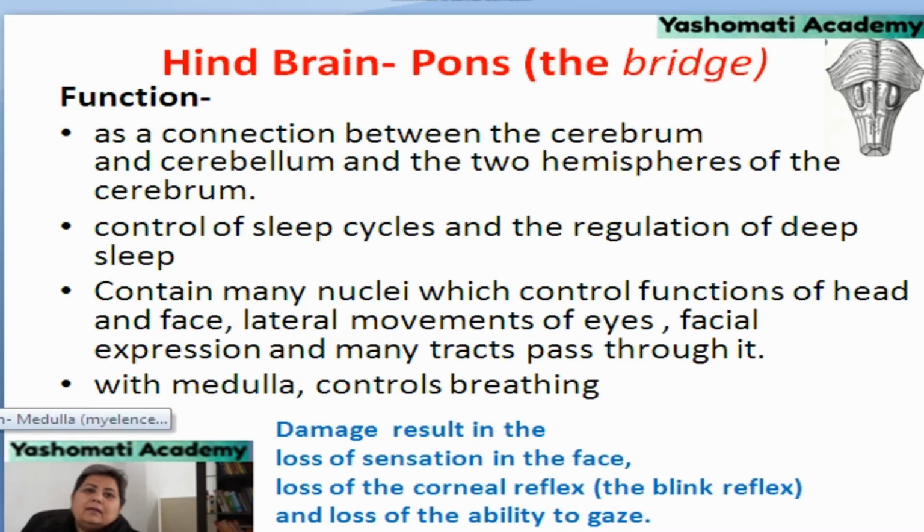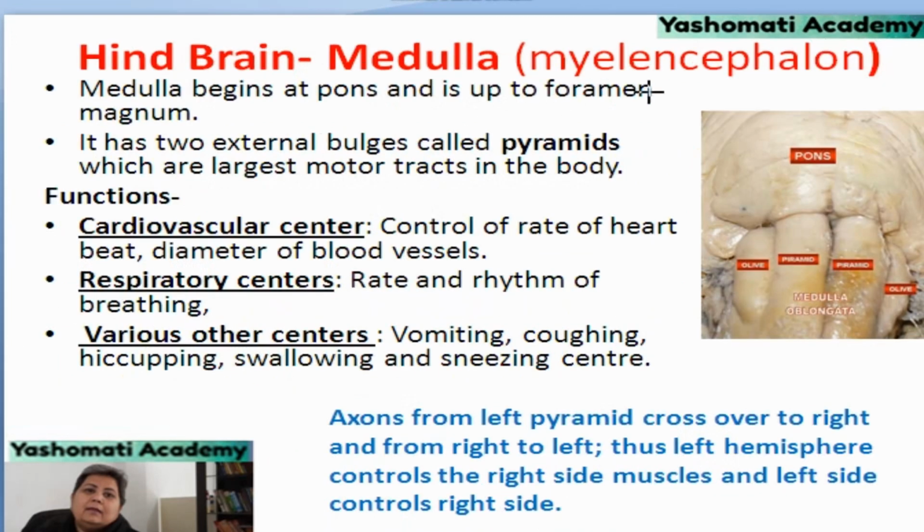The other part of the brain, that is medulla, is also called the myelencephalon. Medulla begins at pons and it is up to the foramen magnum. Foramen magnum is that part from which the spinal cord comes out. So, it is a part of skull which is present at the base from where the spinal cord comes out. So, what is medulla oblongata? Medulla oblongata is the part which starts from pons and ends at foramen magnum.